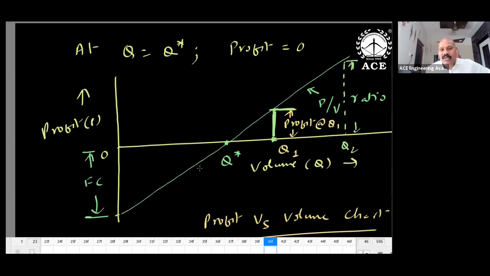Below Q star, what is the profit? Loss only. How much loss you will get? Directly I can draw this. Suppose at this point, what is the loss? This is the loss. So the vertical lines you draw below Q star are actually losses, and this is the profit.